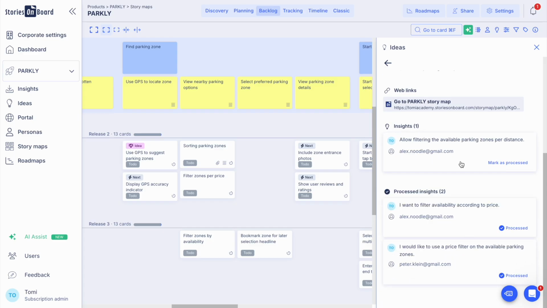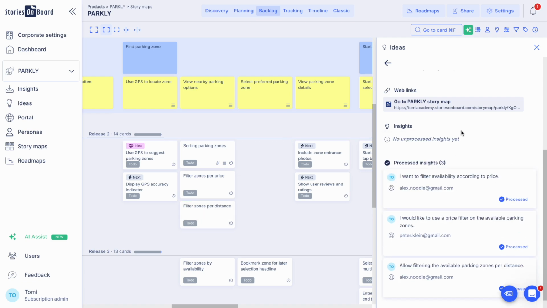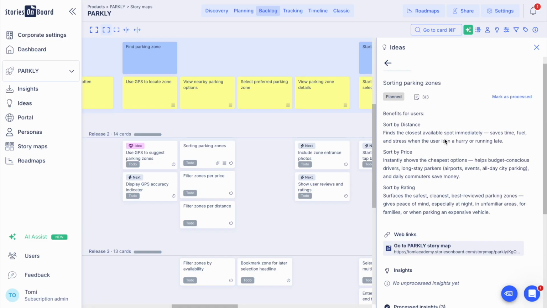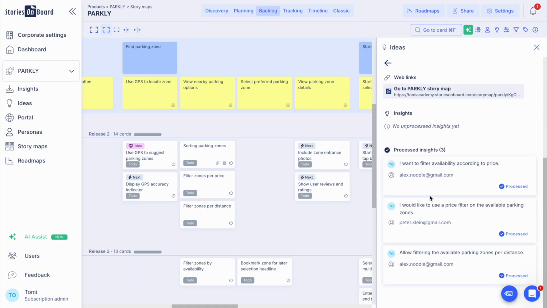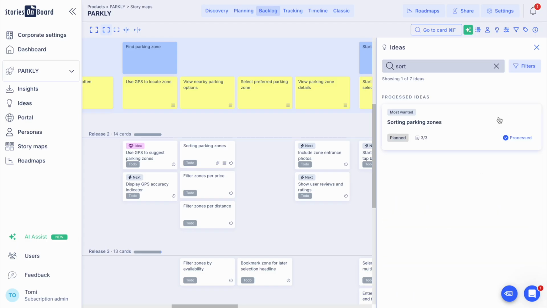Now we have Alex, who is also asking for a distance sorting. We can also create this item in our backlog, filtering zones per distance, and mark it processed. Now we can clearly see that this idea is fully executed with all the received insights. If this feature has been completed, we can mark the idea itself as processed. So anytime we can see that there is no further information required to take action on.